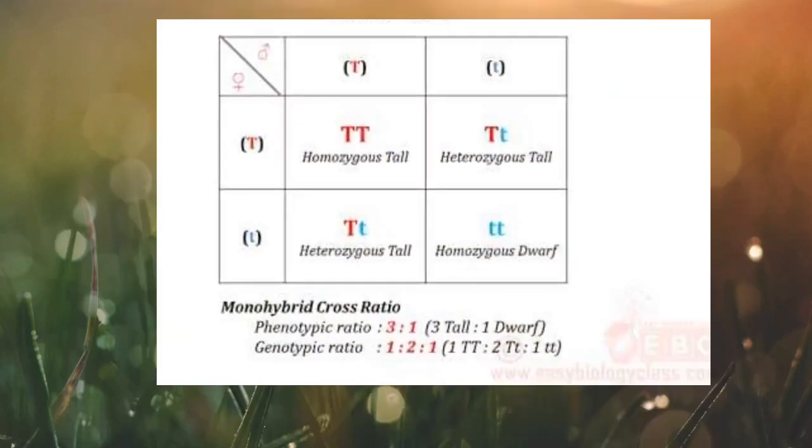This principle is also known as the law of purity of gametes. Remember the F2 generation, or the second generation, I discussed a while ago. There is the reappearance of the recessive trait in the F2 generation, which proves the law.